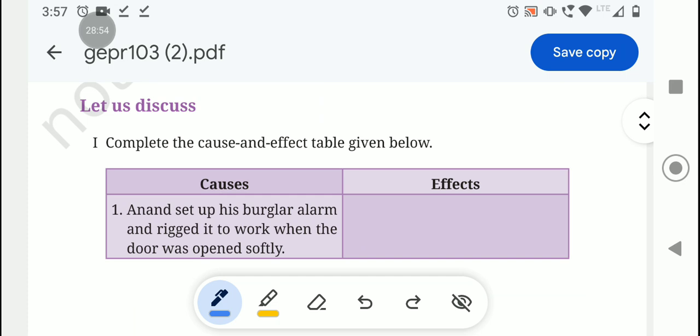Next, complete the cause and effect table given below. Okay, let's complete it. Anand set up his burglar alarm and rigged it to work when the door was opened softly. So what was the effect? Papa got wet when he opened the door.